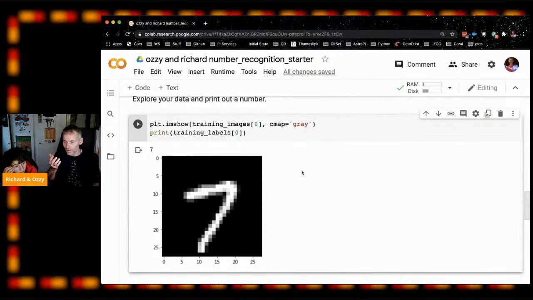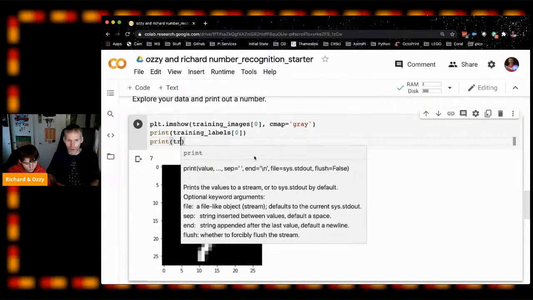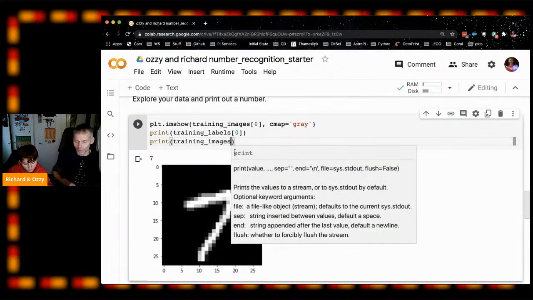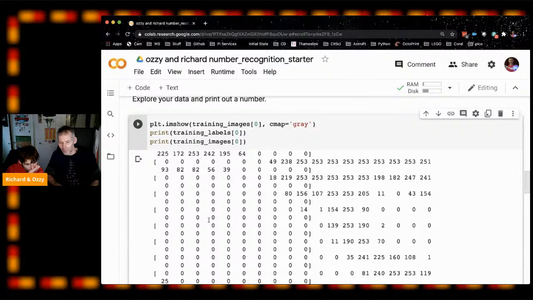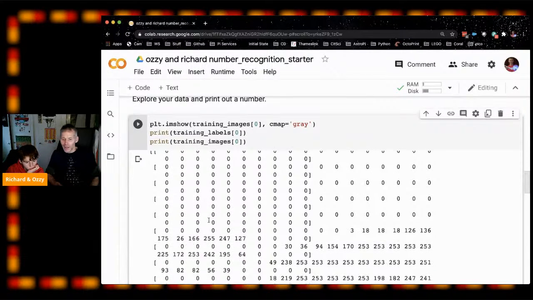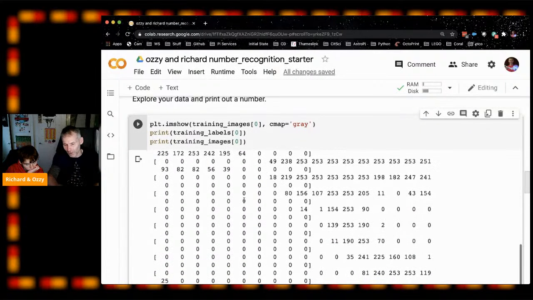Now, obviously, it's a machine learning model, so the algorithm doesn't really look at the picture. It wants to look at numbers. So just underneath that line there, let's actually print out one of the images. We're not going to plot it as an image like we did with plot.imshow. We'll just print it. That was number 0, wasn't it? Which was a 5.